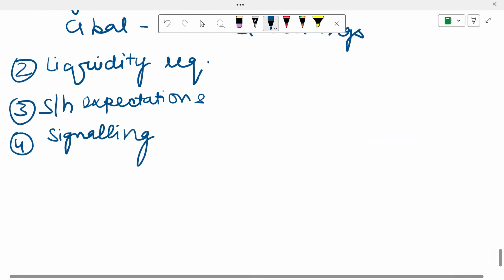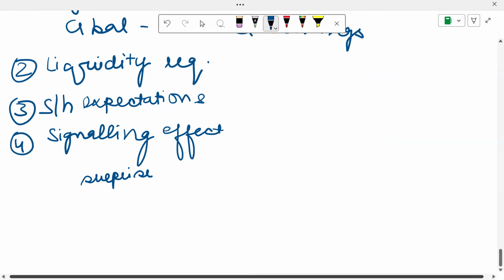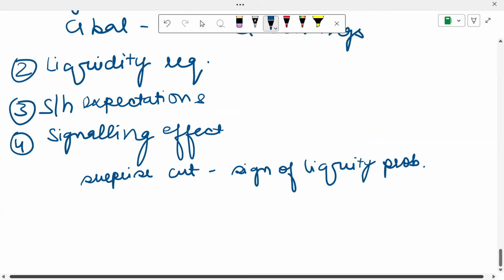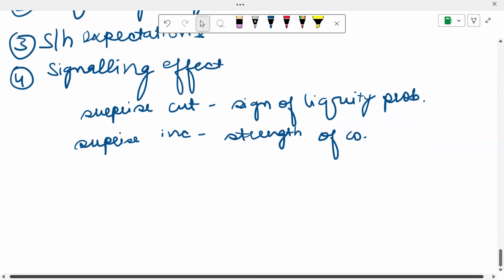Signaling. Basically, this is called the signaling effect. Let's suppose I surprise cut dividends. That means I reduce the amount of dividends that I pay. So it becomes a sign of liquidity problems. The shareholders or the general people in the market are going to think that probably the company is facing liquidity issues. Or if I do a surprise increase in dividends, then it is going to signal to the shareholders the strength of the company. So this is what the signaling effect is.